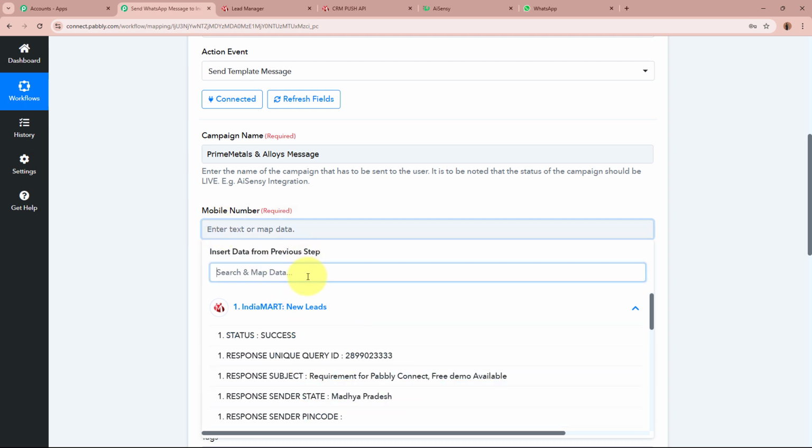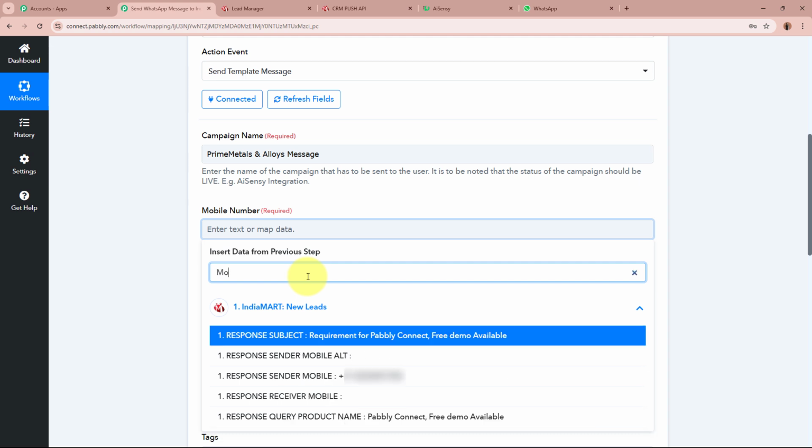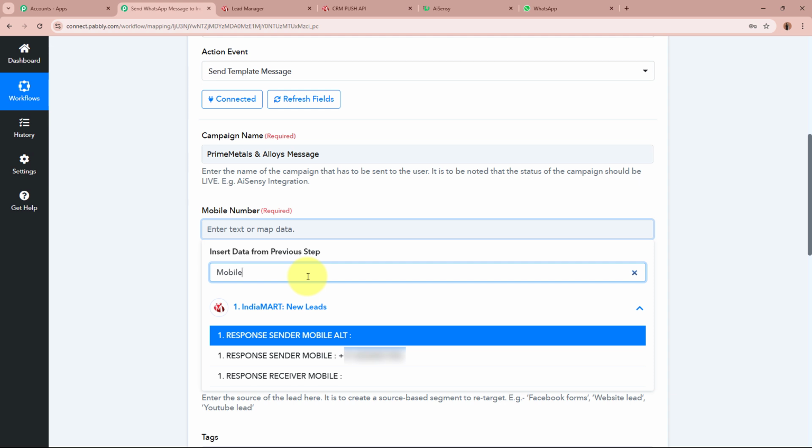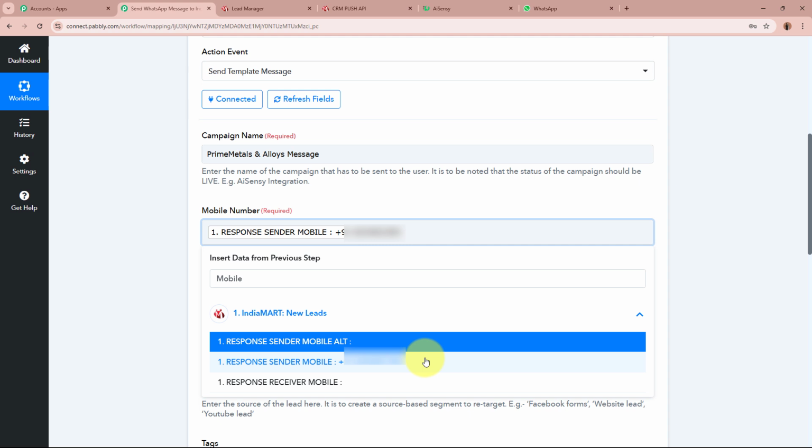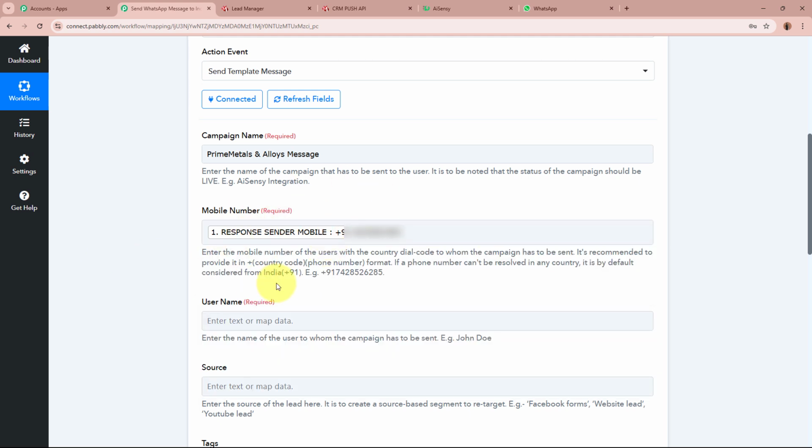It is asking for the mobile number to whom we want to send a WhatsApp message. I want to send a WhatsApp message to the lead. So in the response, I have received the mobile number of my lead. I'm going to search for it. This is the mobile number of my lead. From the previous response, I'm going to select the data of this mobile number of my lead that is generated using IndiaMART. As I selected the data from my previous response, the data is mapped. And as I map the data, it has now become dynamic.